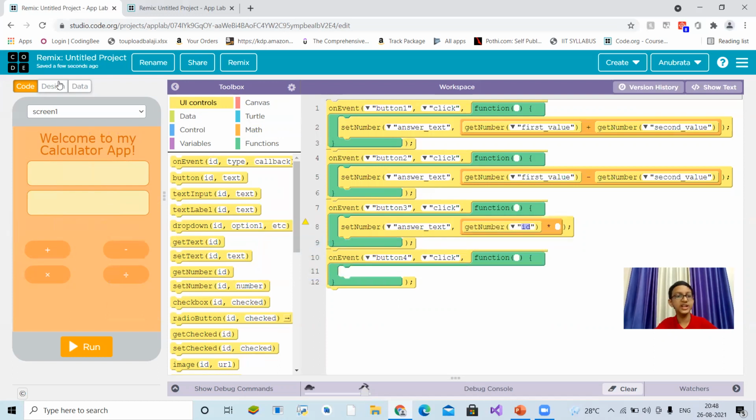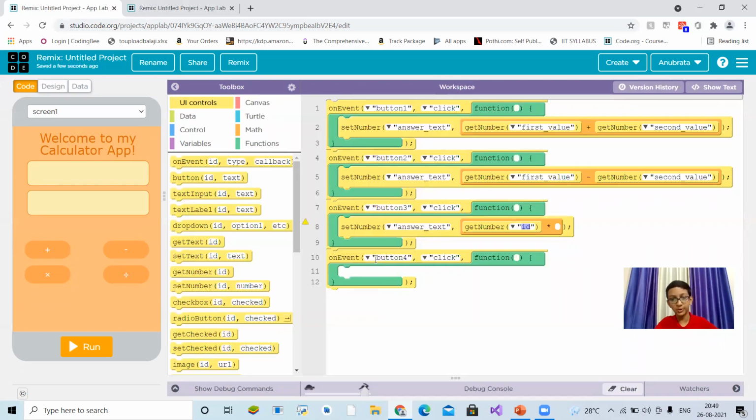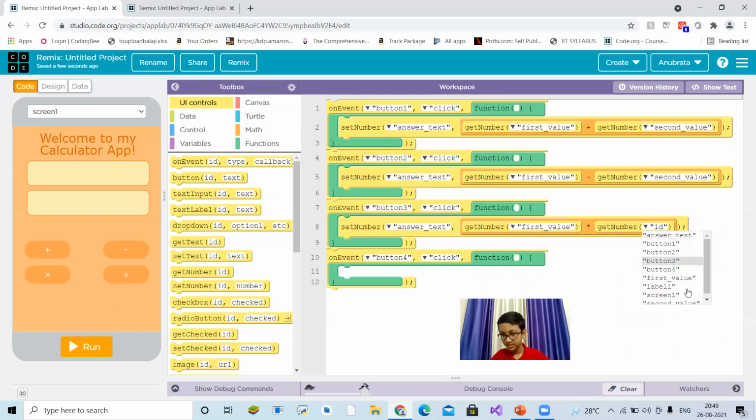Get number. Don't think that the symbols will matter, because I can type it as ZZZ. It will not matter. It will be multiply only. It will depend on the code, not on the design. But the design is important, because people will only see the design. The users will not understand the code. The coders will understand the code. If you understand code, then you are a coder.